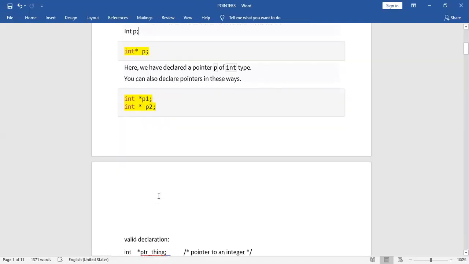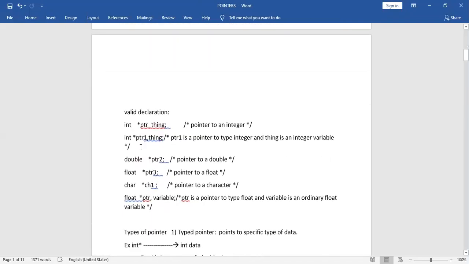Now, what is the declaration? These are some valid declarations. Int pointer thing is a variable name, a pointer to an integer. This is the pointer to an integer. What type of value will it point to? Integer type value it will point to. In the next line, integer pointer ptr1.